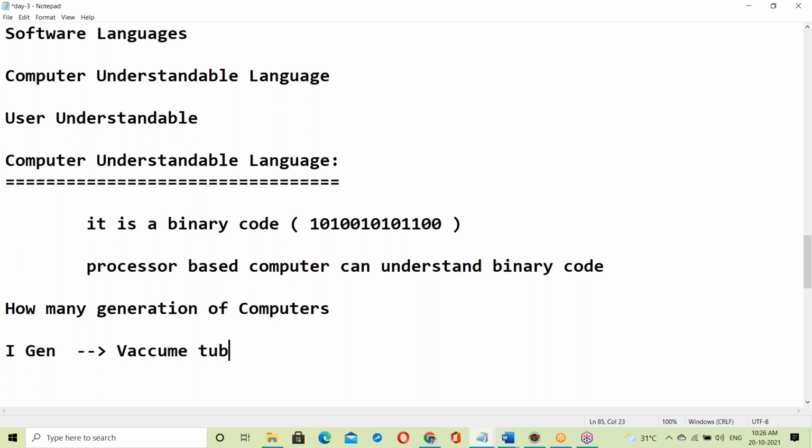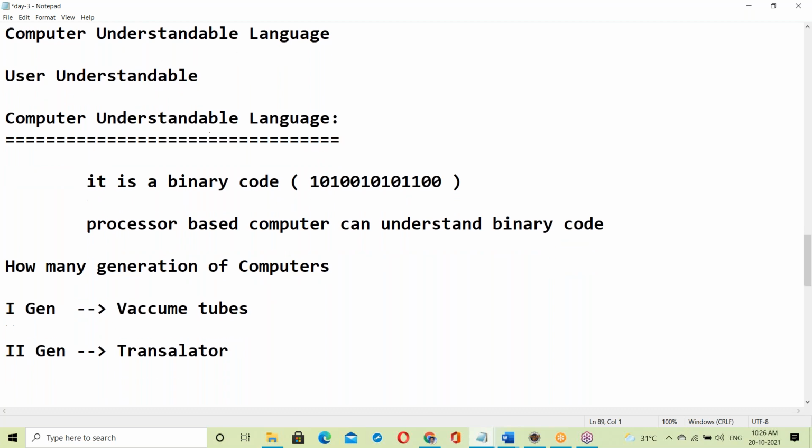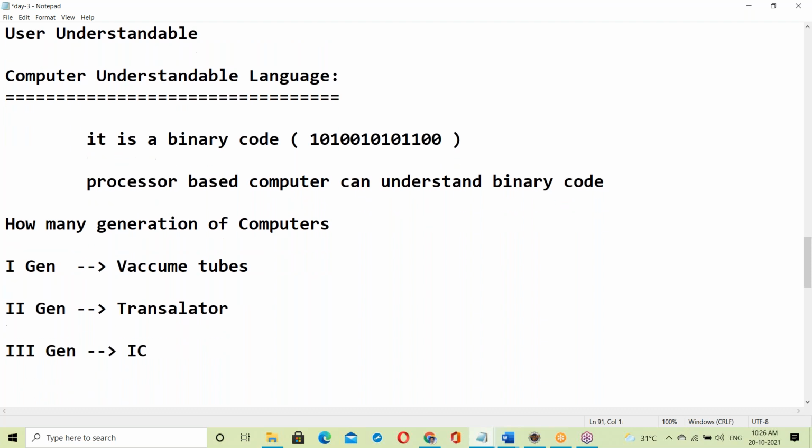The second generation computers are transistor based. The third generation is IC based, meaning integrated circuits.